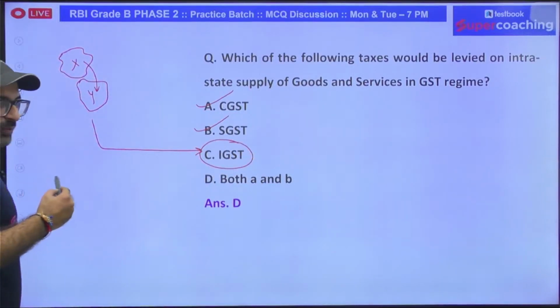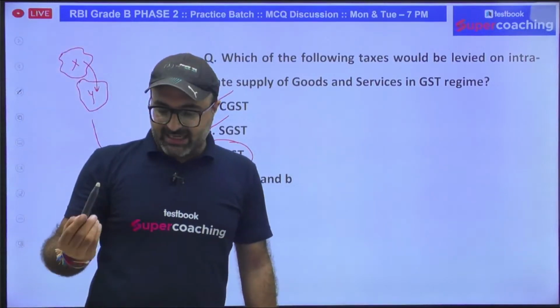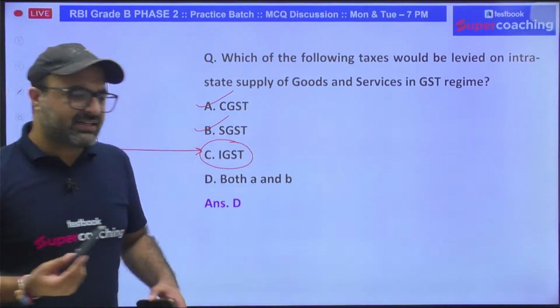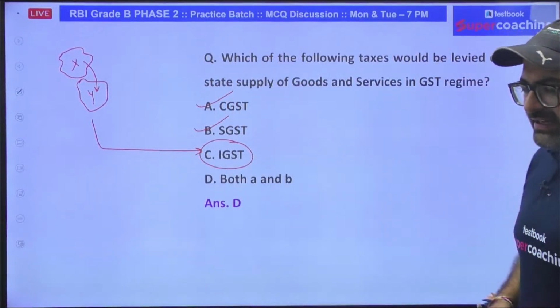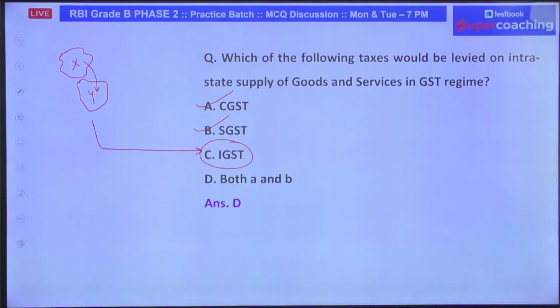Now you tell me, what does the term I stand for? I stands for integrated GST. Yes or no? I stands for integrated GST. See, basically, it's a type of indirect tax which is charged when interstate supply of goods and services is done.